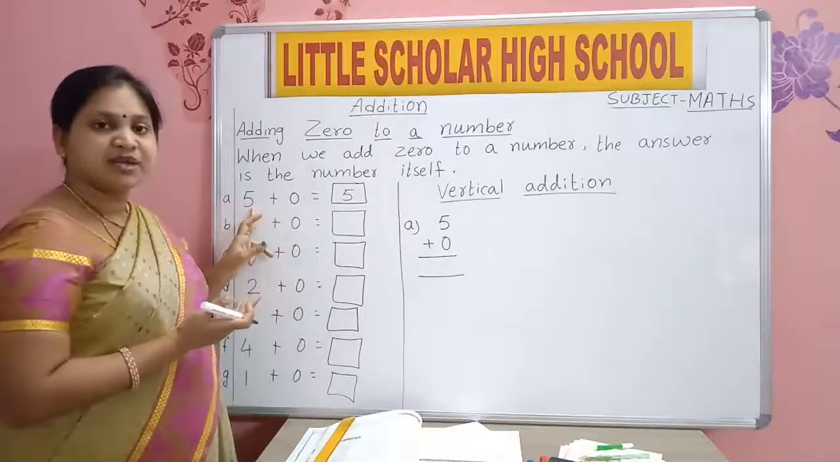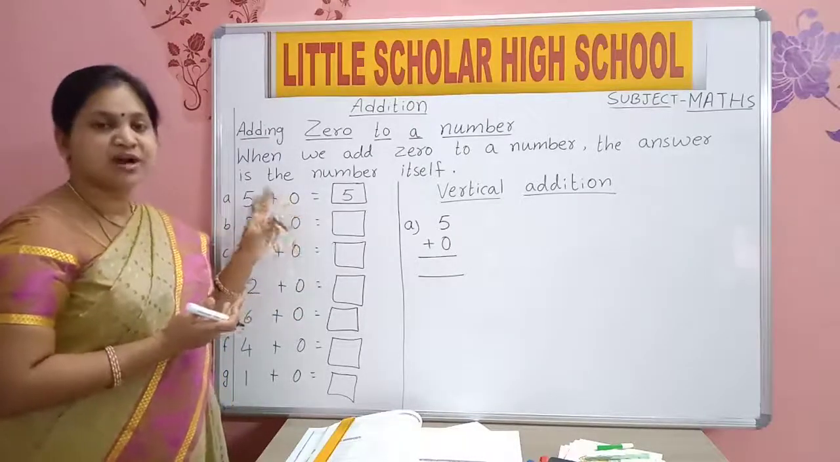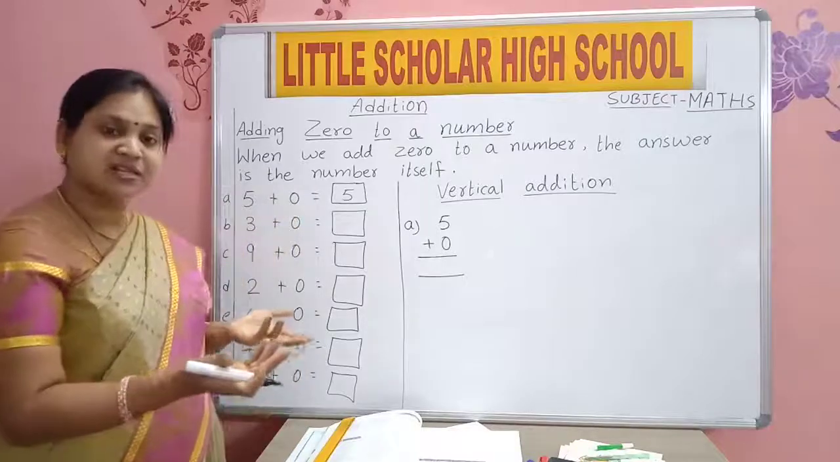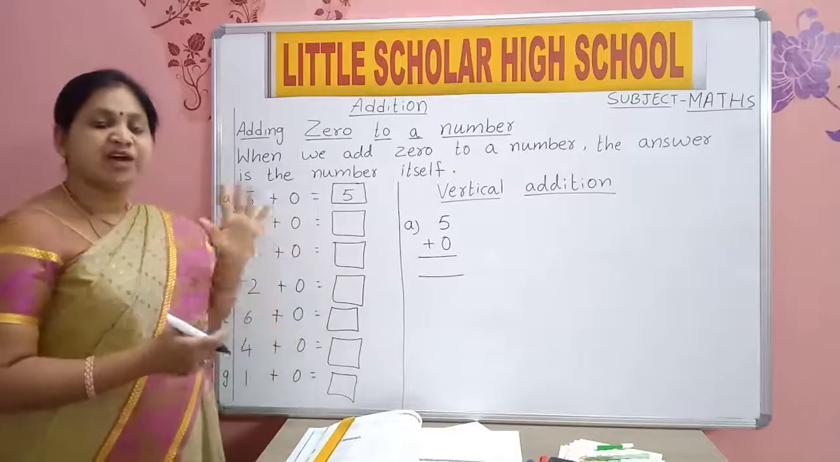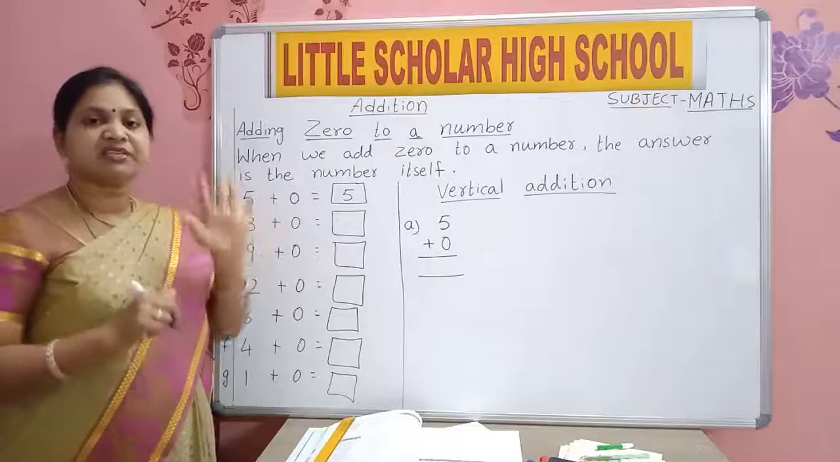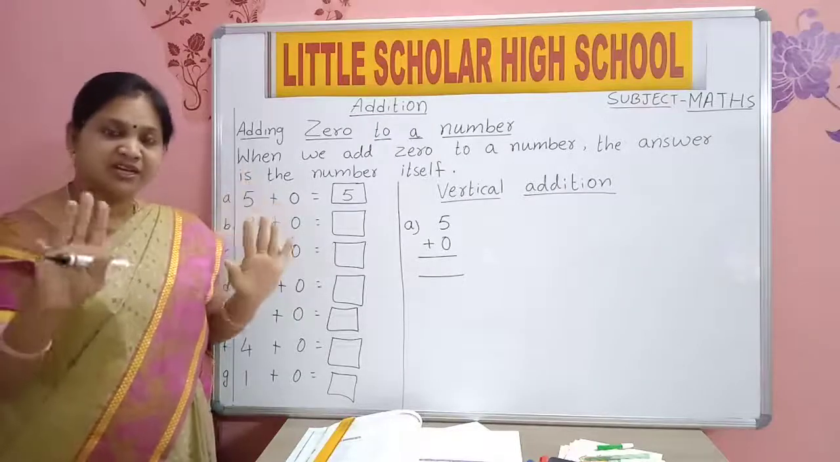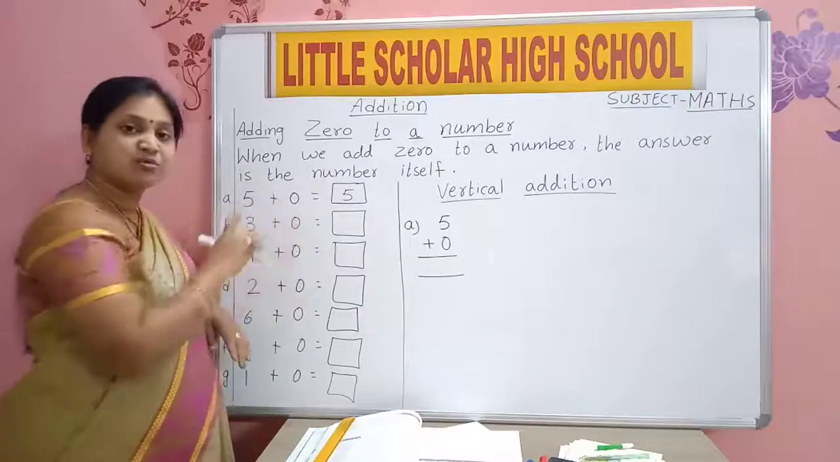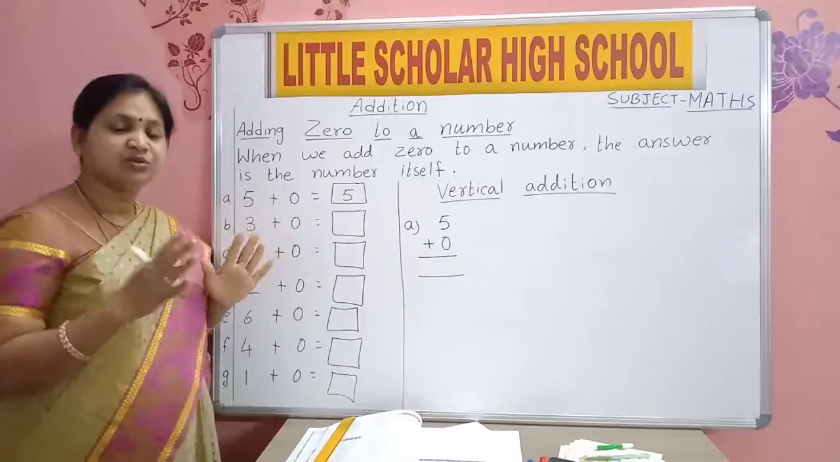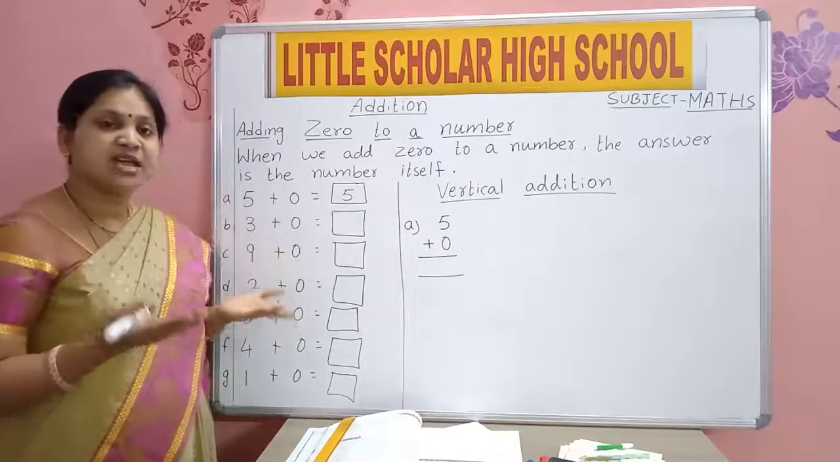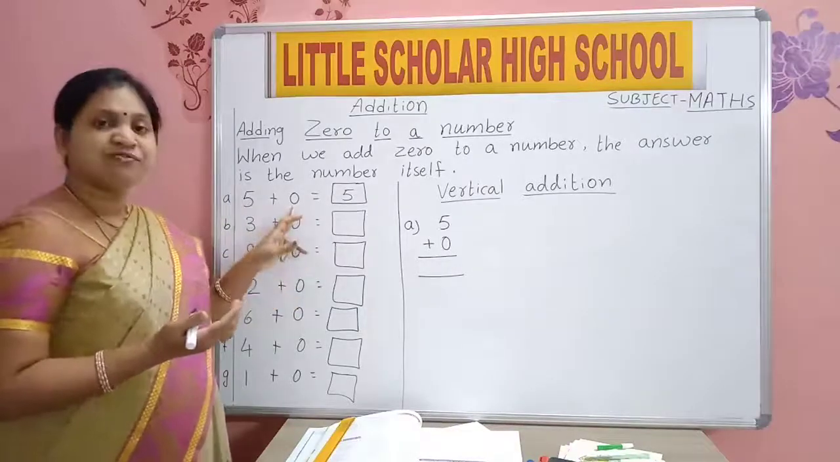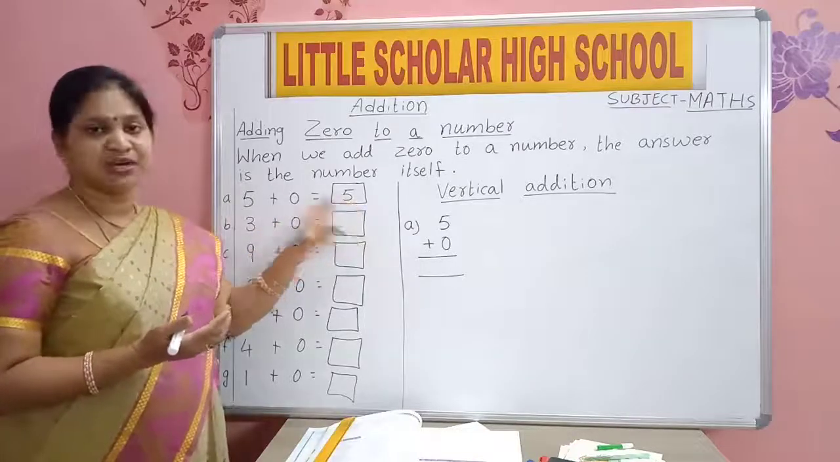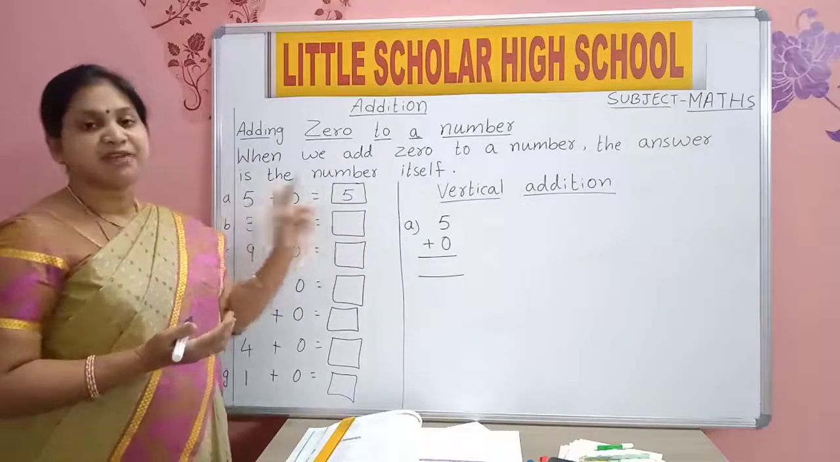If you add 1 or 2 or 3, then the number will increase. 5 plus 2, the number will increase. 5 plus 3, the number will increase. But here 0. 0 means no value, nothing. So 5 plus 0 will be 5 only.